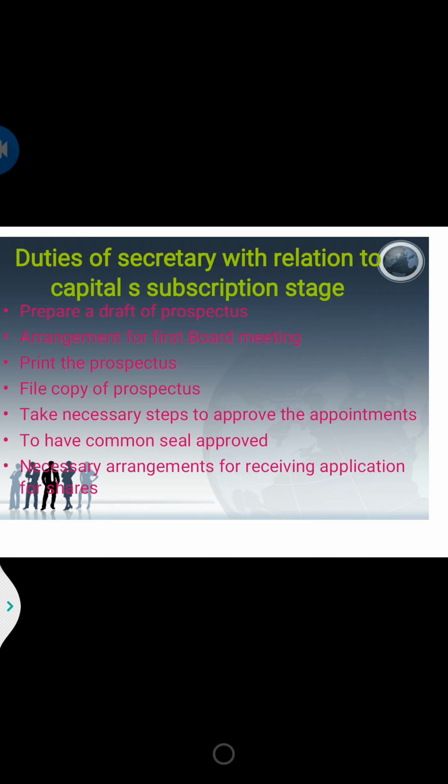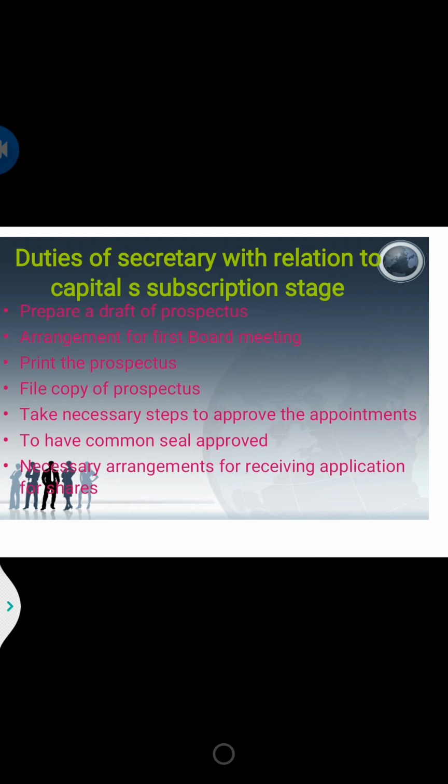So, today's class we are going to deal with the duties of secretaries with relation to the capital subscription stage. The first duty is to prepare the copy of the prospectus. The copy of the prospectus is what you are going to use to invite the public. So you are going to draft the prospectus first. Whatever prospectus you have drafted, you have to get it approved.